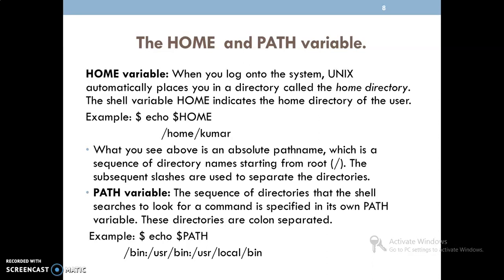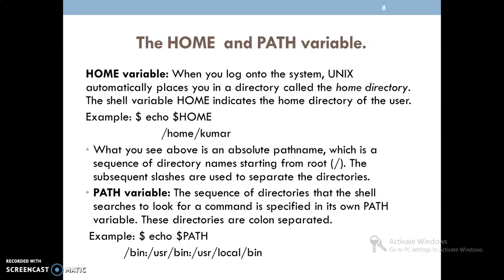As I already highlighted, bin holds the maximum commands of Unix. Bin is the directory here, again /usr/bin, then /usr/local/bin. So these are the different directories which exist in the Unix operating system.